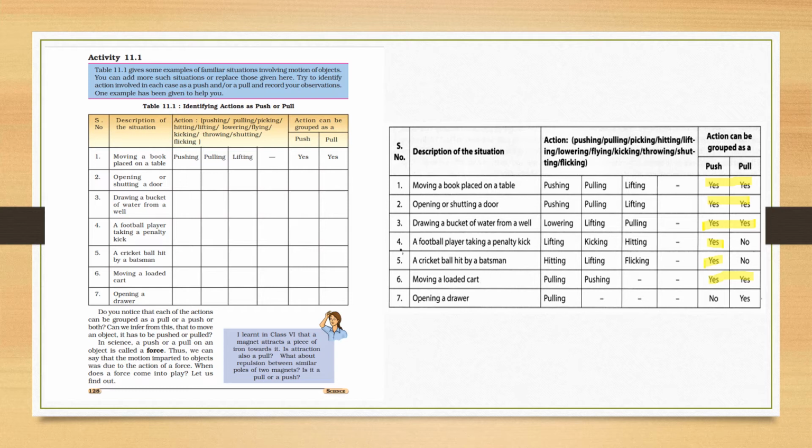And in case of opening a drawer, we are pulling it so that the drawer can be opened. So these are the different examples of the actions we are performing in different situations. So what can we say, we are applying a force there. So in science, what is force? It is a push or a pull on an object. Okay, push and pull of an object, that is known as force.